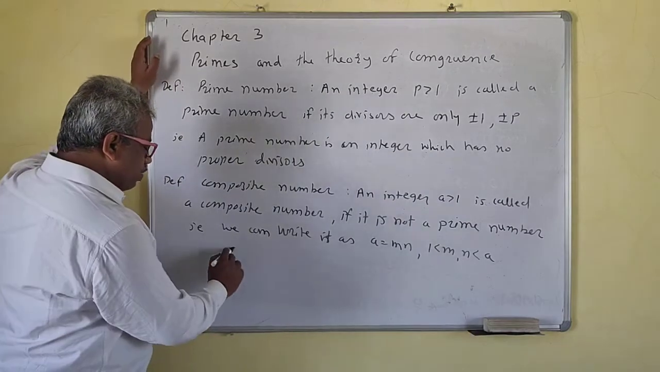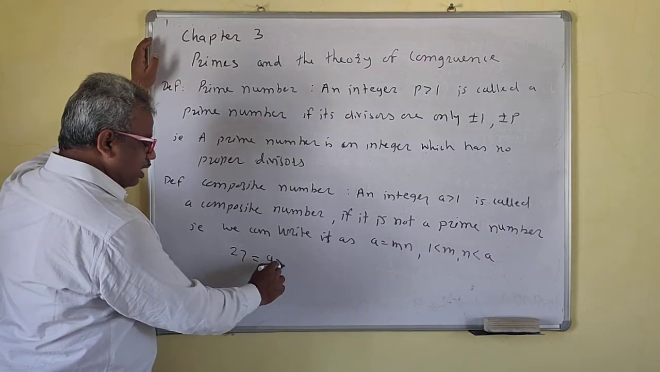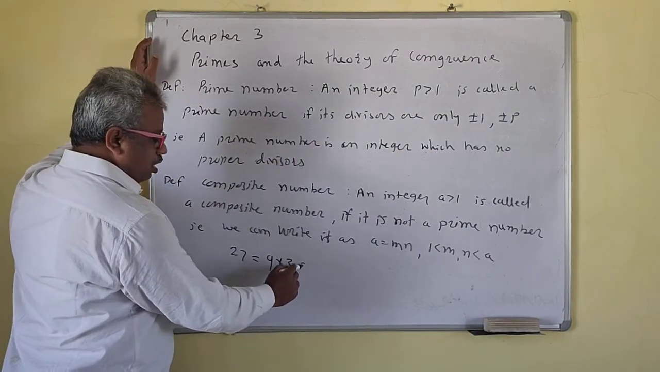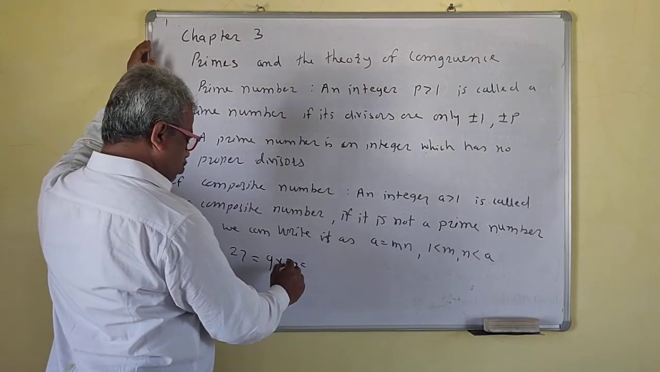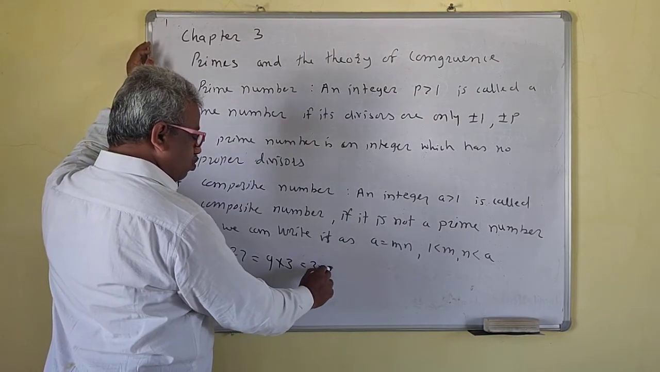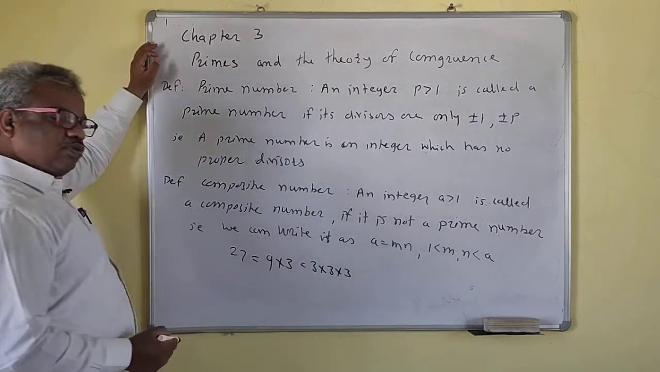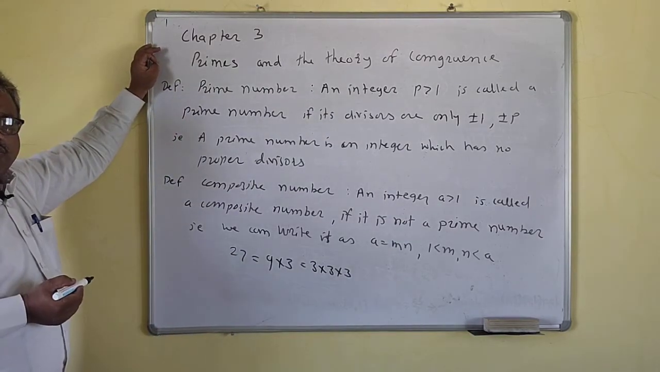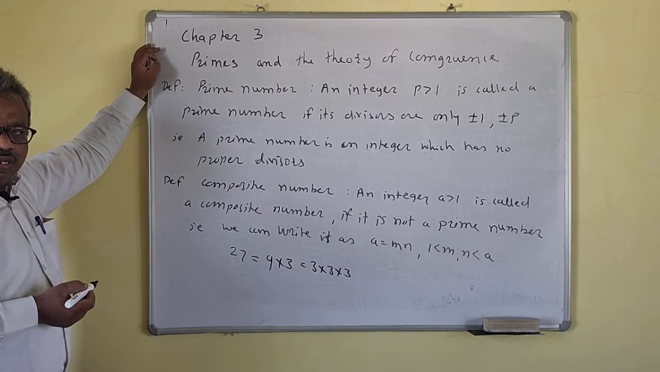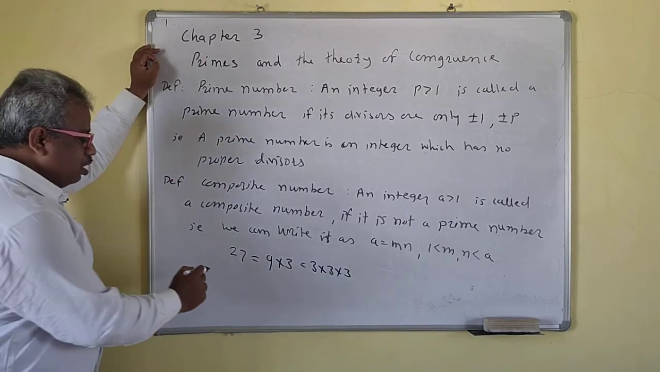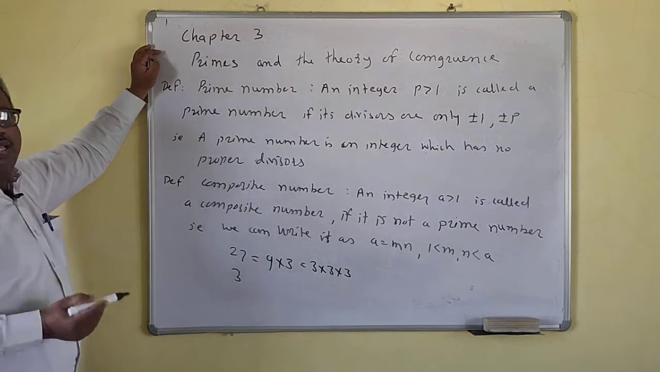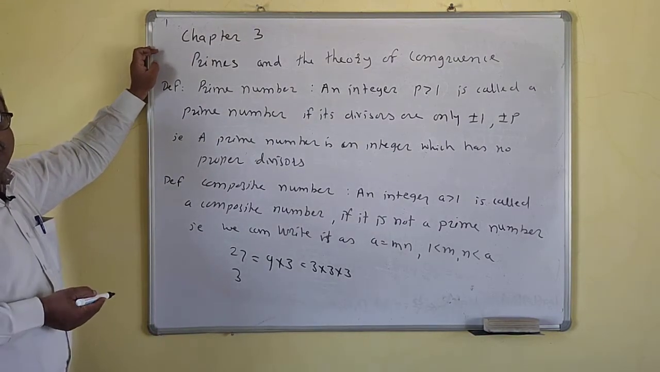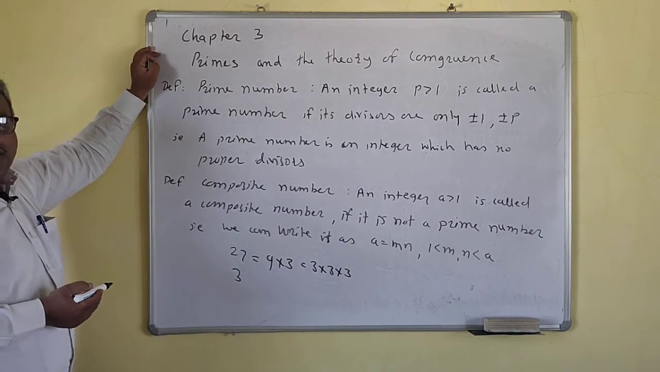Suppose this is 27. I can write this as 9 into 3, and then 3 into 3 into 3. So this is a composite number because we can express it as a product of two or more than two integers. Now see, this is 3. We cannot express 3 as a product of two integers. So that means 3 is a prime number.